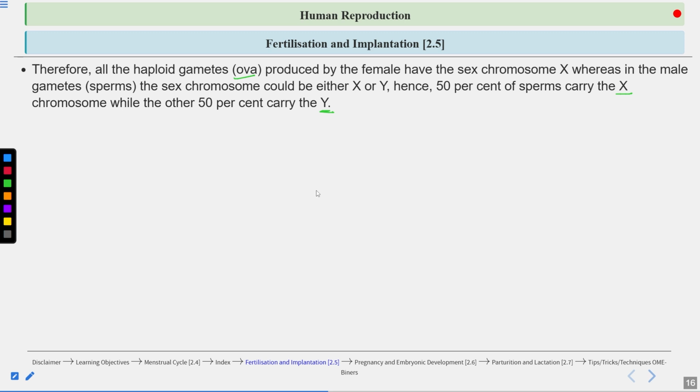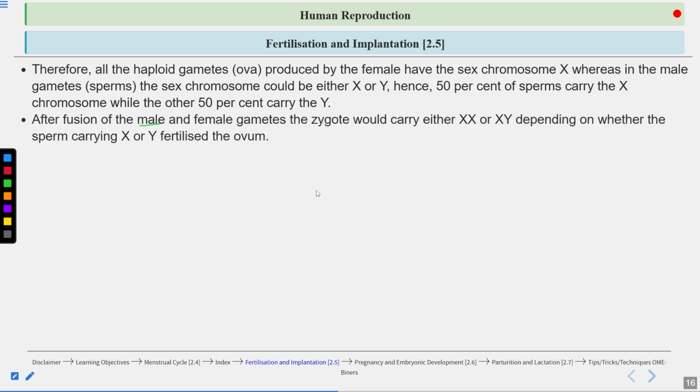So when we talked about the male accessory glands, the secretion of the male accessory glands forms seminal plasma. That is the major constituent of the semen. Semen consists of fructose, calcium, as well as the sperms, and this fructose provides nourishment to the sperm as well.